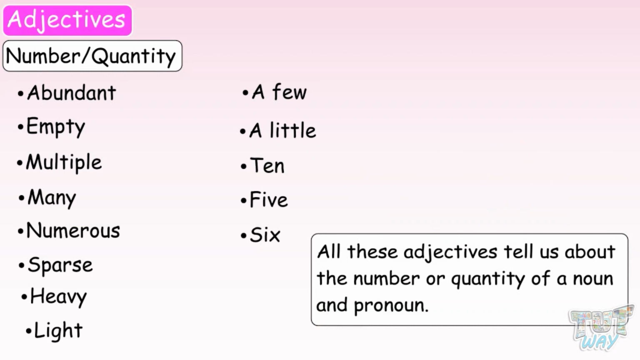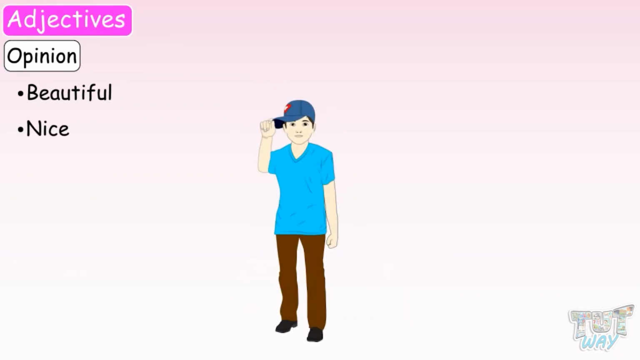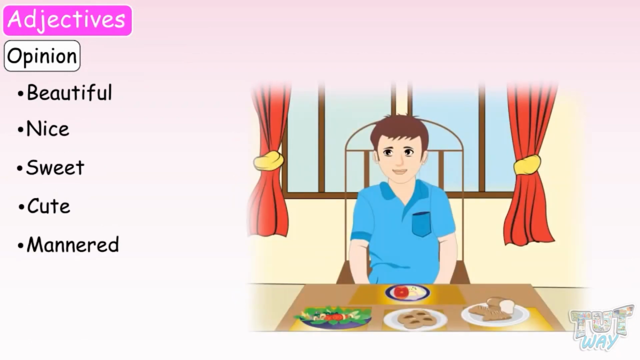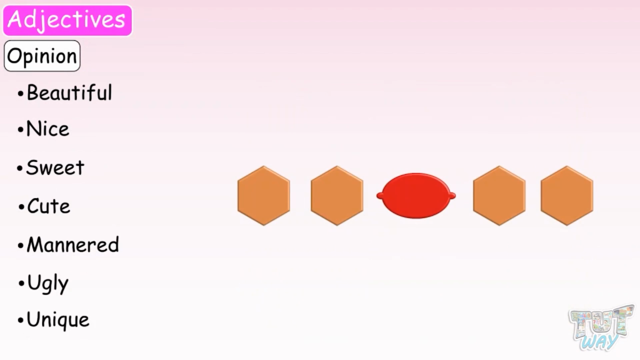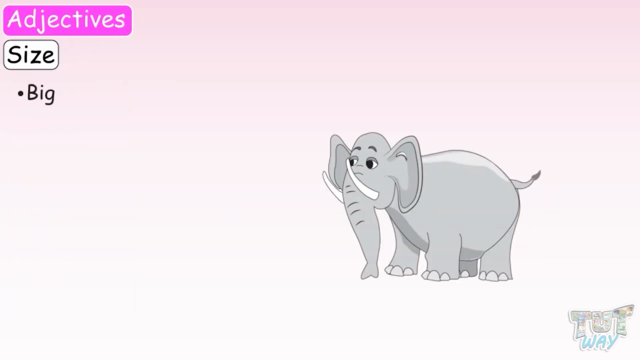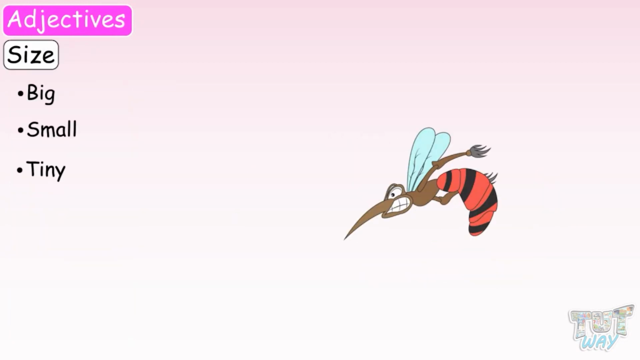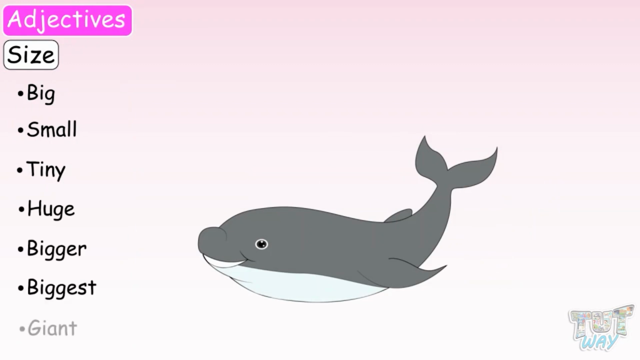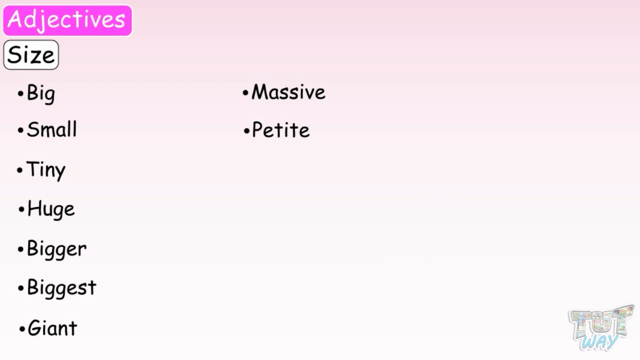Opinion: beautiful, nice, sweet, cute, mannered, ugly, unique. All these adjectives tell us about the personal opinion of someone about a noun or a pronoun. Size: big, small, tiny, huge, bigger, biggest, giant, massive, petite. All these adjectives tell us about the size of something or someone.